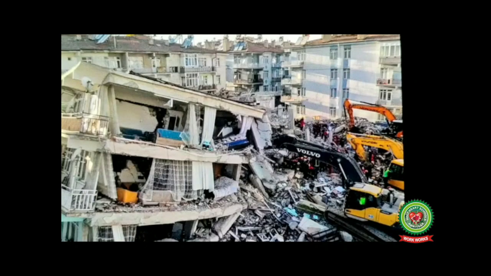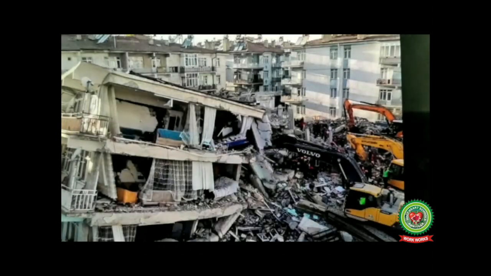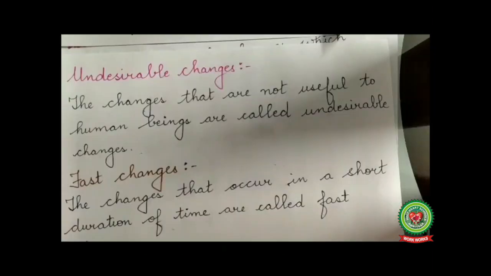Now students, look at this picture. Is it useful to us? Is an earthquake useful to us? No. So this type of change which is not useful to us is called undesirable change. Now see the definition of undesirable changes. The changes that are not useful to human beings are called undesirable changes.